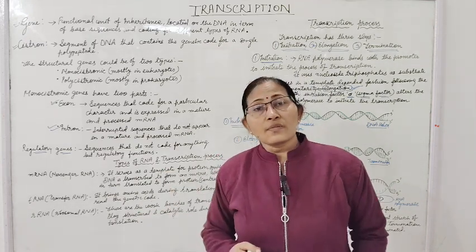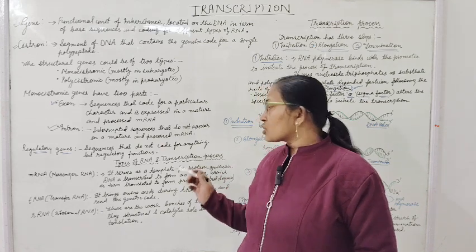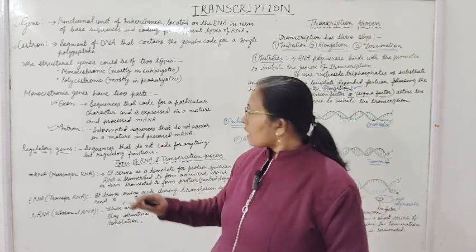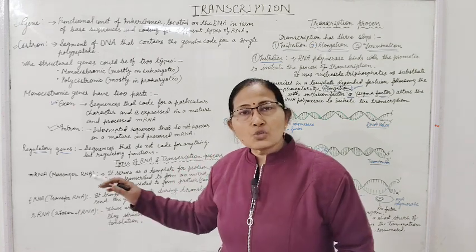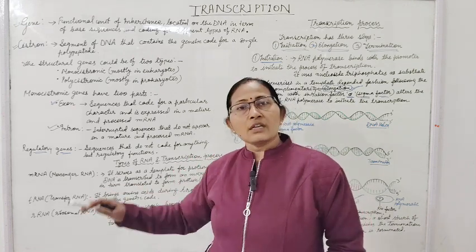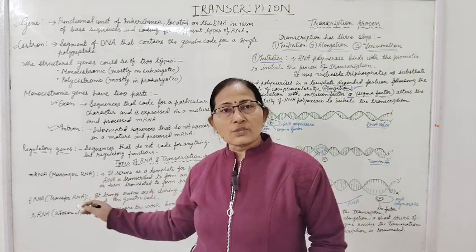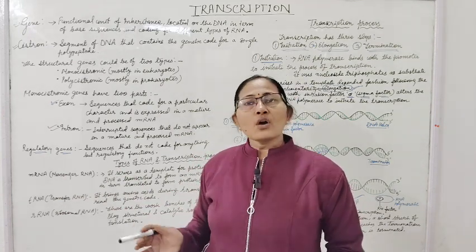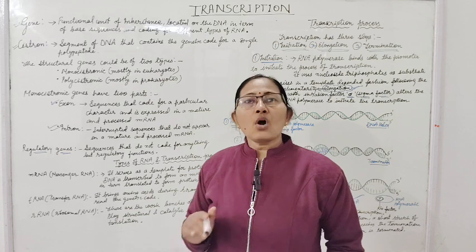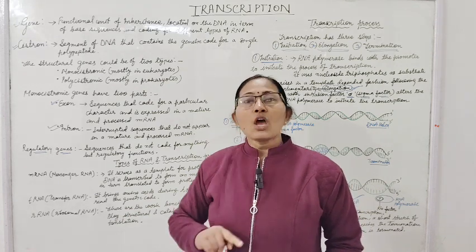Now come to the types of RNA and the transcription process. mRNA, tRNA and rRNA. mRNA means messenger RNA, tRNA means transfer RNA, rRNA means ribosomal RNA. All these RNAs are formed by the same process. Only the enzymes will be different.